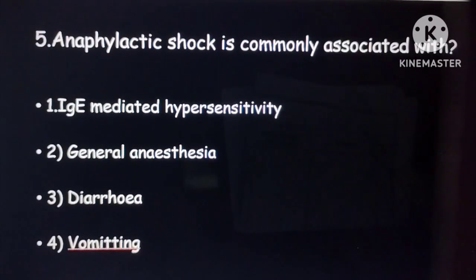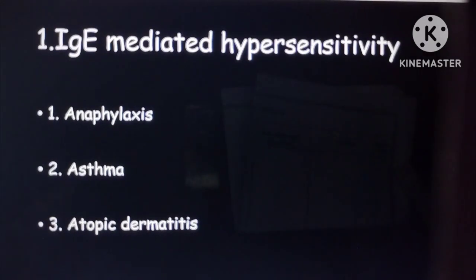The last question is, anaphylactic shock is commonly associated with IgE mediated hypersensitivity, general anesthesia, diarrhea, or vomiting. Always remember, you want to remember 3A for IgE mediated hypersensitivity. One is anaphylaxis, second is atopy, another is asthma. These three are associated with IgE mediated hypersensitivity, and that is type 1 hypersensitivity.